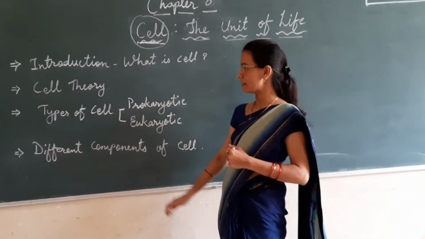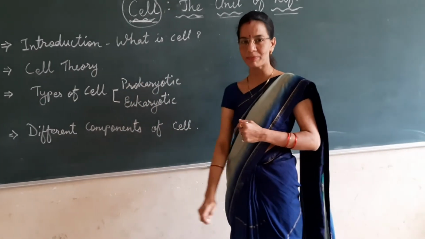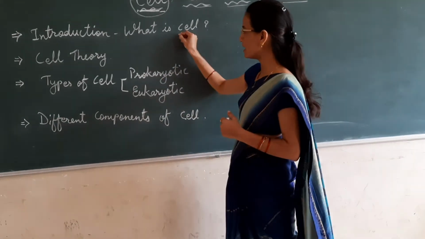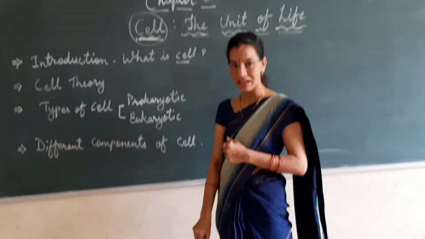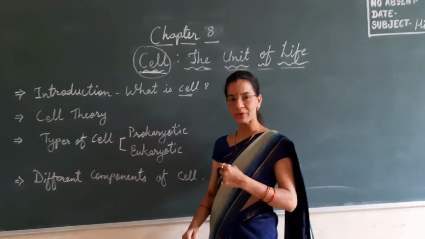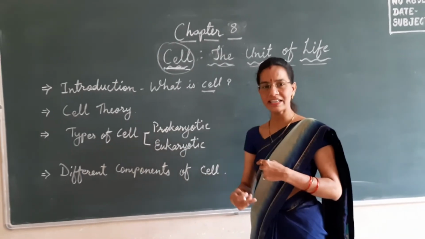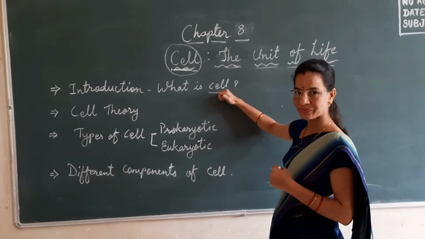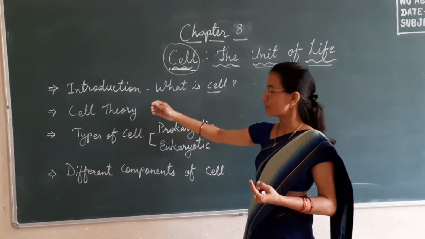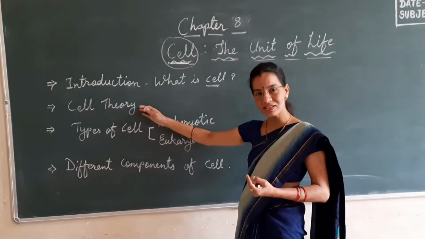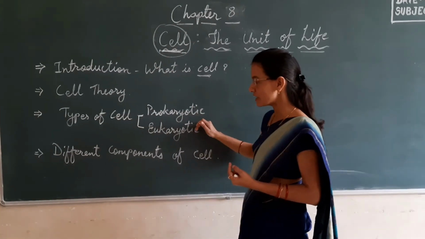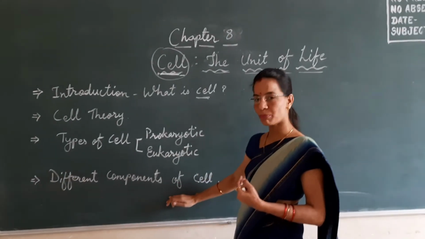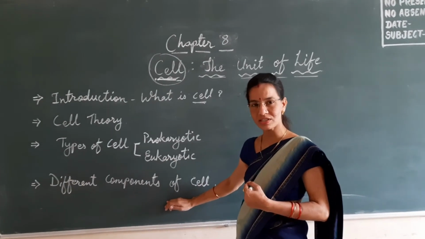Before giving the introduction of this chapter, you might be knowing about the cell. Who discovered the cell? In this chapter also we are going to deal with the details. In detail we are going to study what is a cell, what is cell theory, who proposed the cell theory, the types of cells, that is prokaryotic and eukaryotic cell, and the different components of the cell.